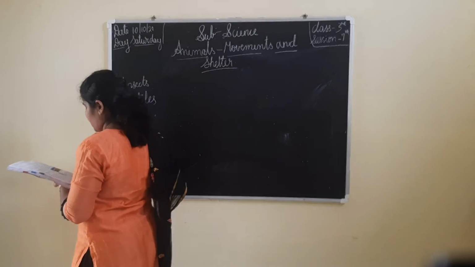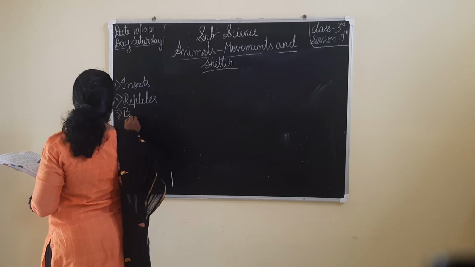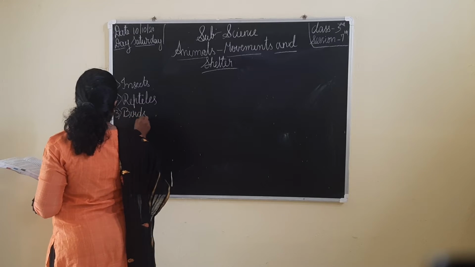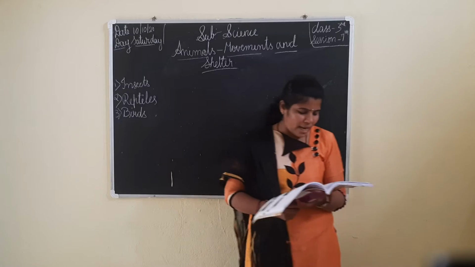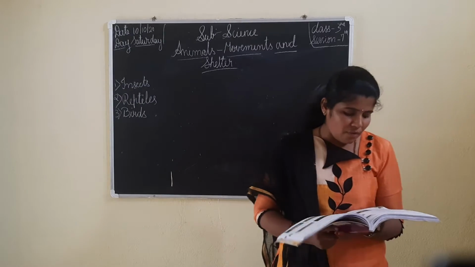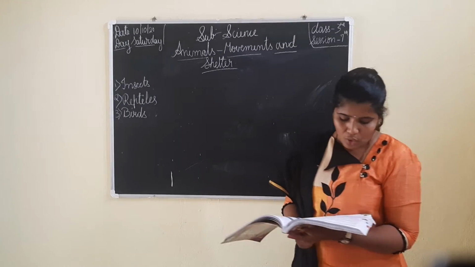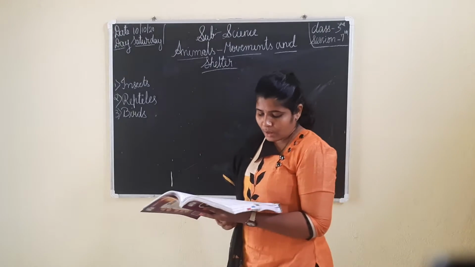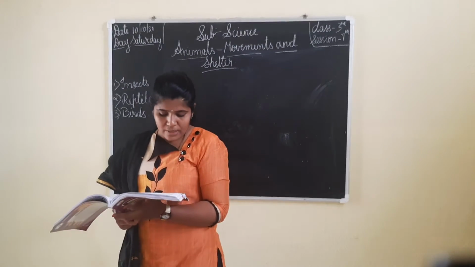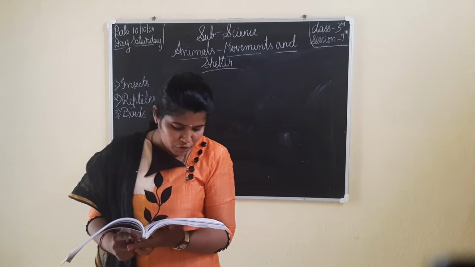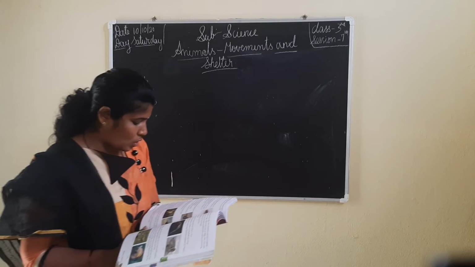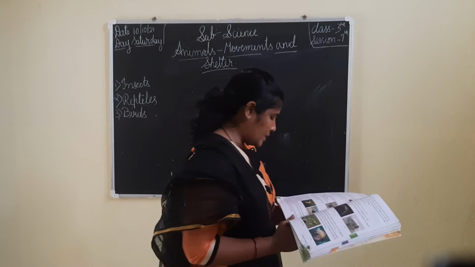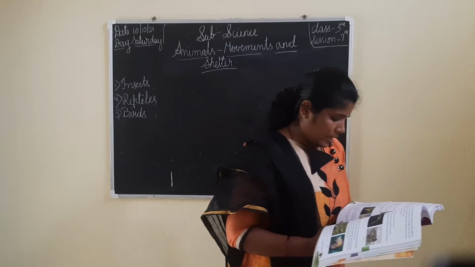Next is about the birds. Birds fly with the help of their wings. The wings of the birds are modified forelimbs. When a bird flaps its wings, its body is pushed forward. When the bird reaches a certain height, it stops flapping its wings and flies smoothly.